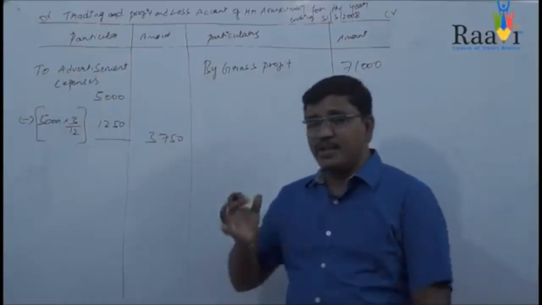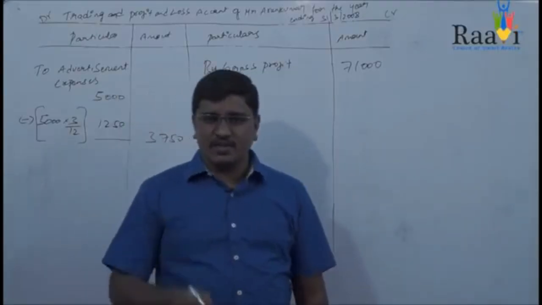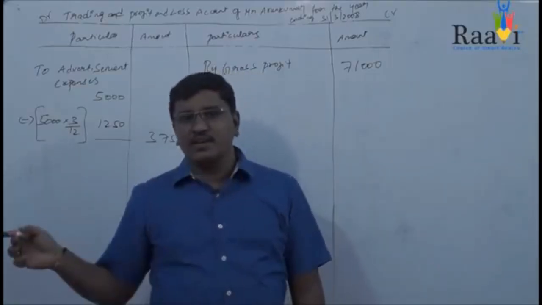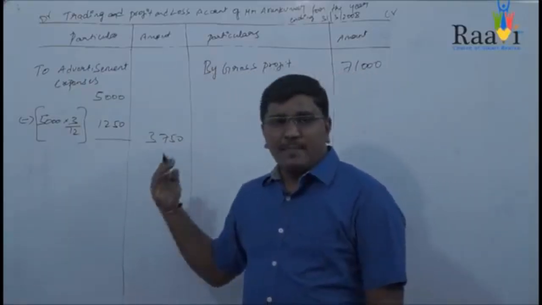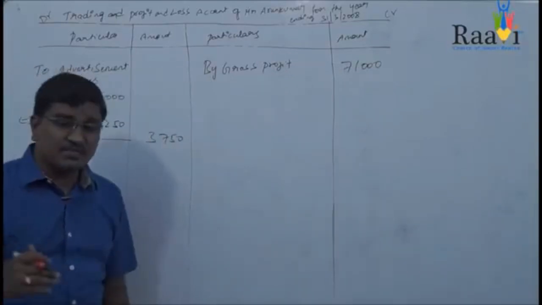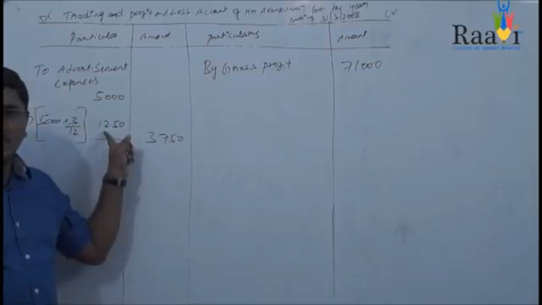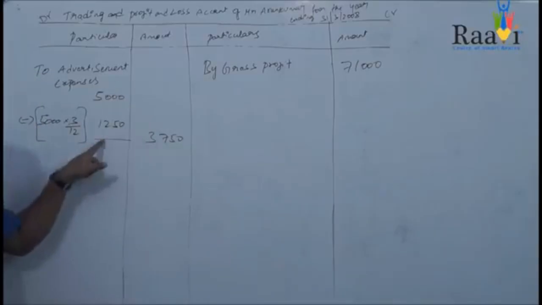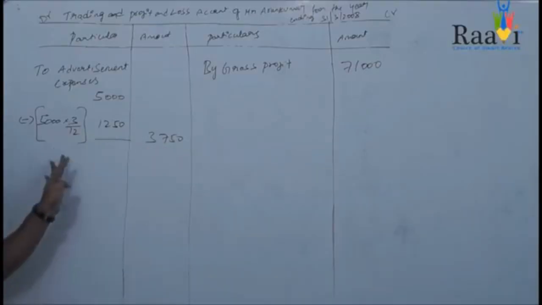Once again, we'll have a brief discussion regarding this. Advertisement expenses given in the trial balance is 5,000. In the adjustment, it is given that total advertisement expense is for 1 year, that starts with July, ends with June 2008. So April, May and June 2008, these 3 months are the months which come in the next financial year. So the expenses which you paid for these 3 months should be deducted. So 5,000 minus 1250, you got a net amount of 3,750. This is about advertisement expenses.